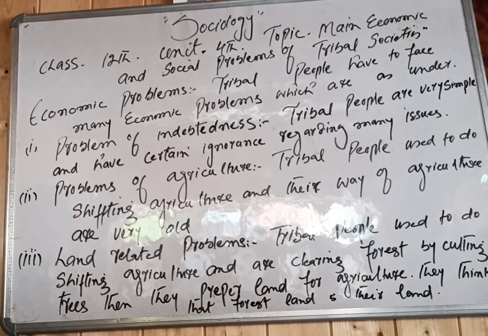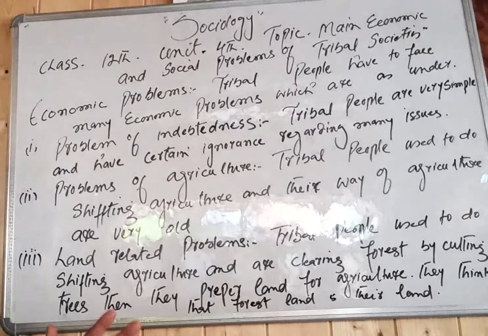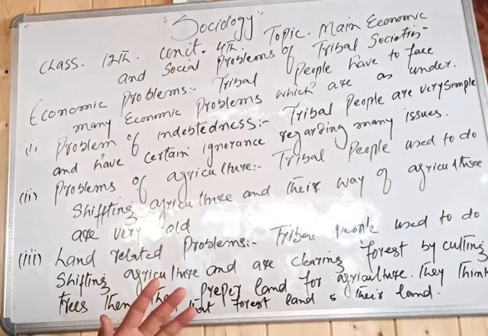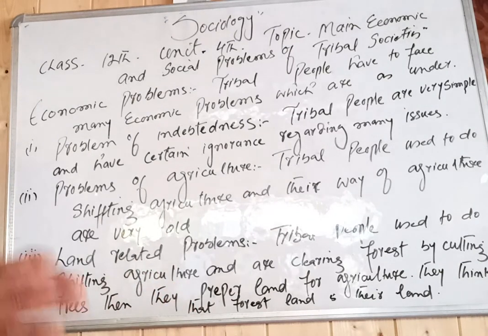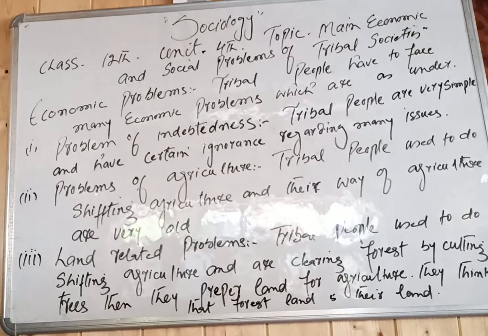They work hard in their fields, but whatever they put into the agriculture, they do not get back as output. The input is very high, and the output of this agriculture is very low, and they are facing this problem of agriculture.